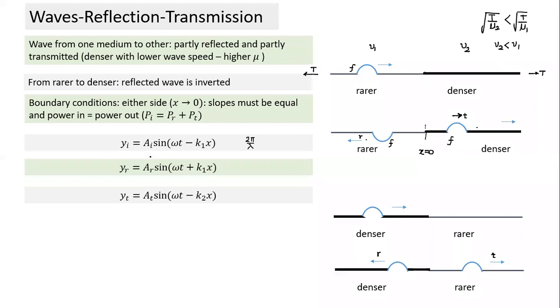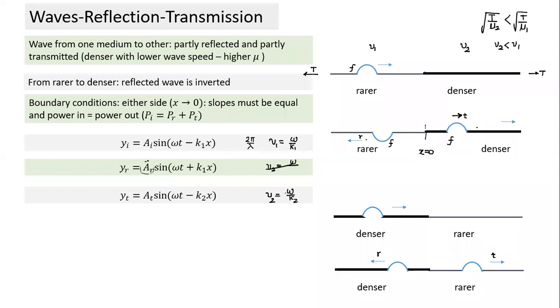Now let's see what things are relevant here. We can find the relationship between K1 and K2 based on the velocity. Basically, what is v1 equal to? v1 is omega by K, so v1 will equal omega by K1. And v2 will be equal to omega by K2. So if velocities are known, or if the mu value is known, then if K1 is known, K2 can be found.